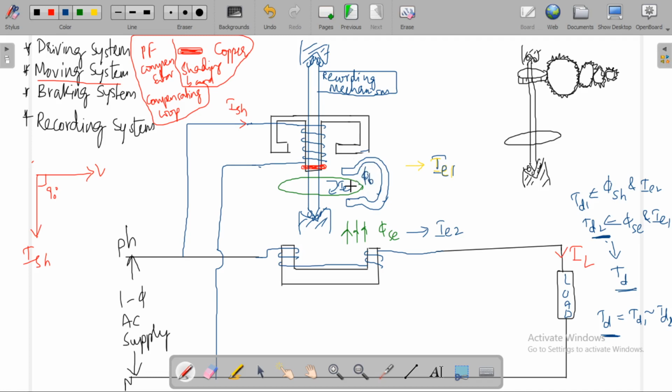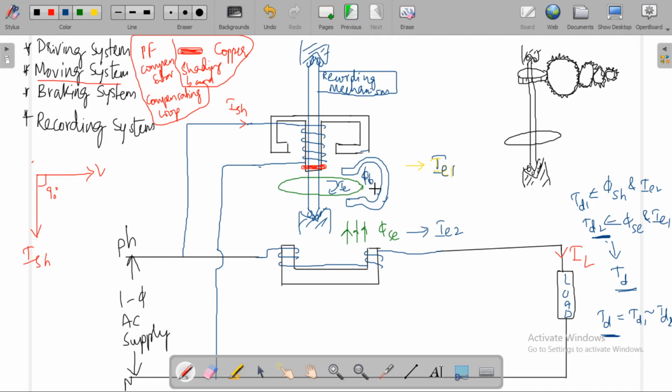Because of this phi b, I is the eddy current which is induced in this disk. Due to this eddy current, flux will be produced. Due to the interaction of these two fluxes, the disk experiences torque. So the speed of the disk will get controlled because of this permanent magnet.